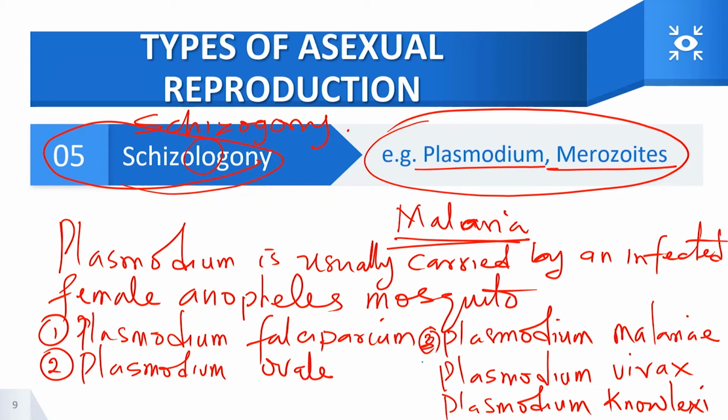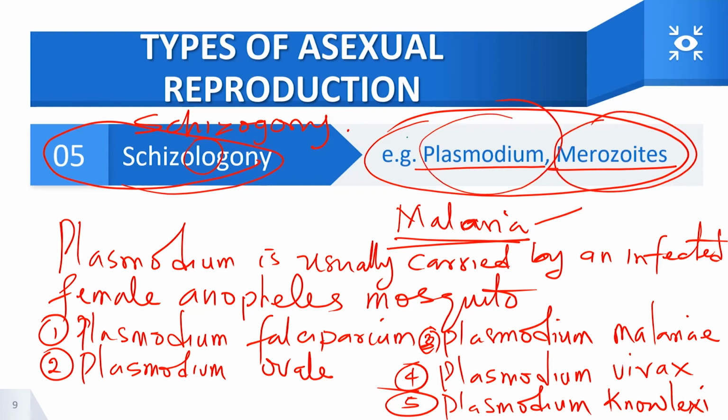So this Plasmodium is a very important organism to man because it is responsible for causing malaria, a kind of disease that causes fever, pains, and other problems to man. And merozoite is another stage of development of the Plasmodium. That is why the emphasis on that. So these types of asexual reproduction can be clearly seen here.